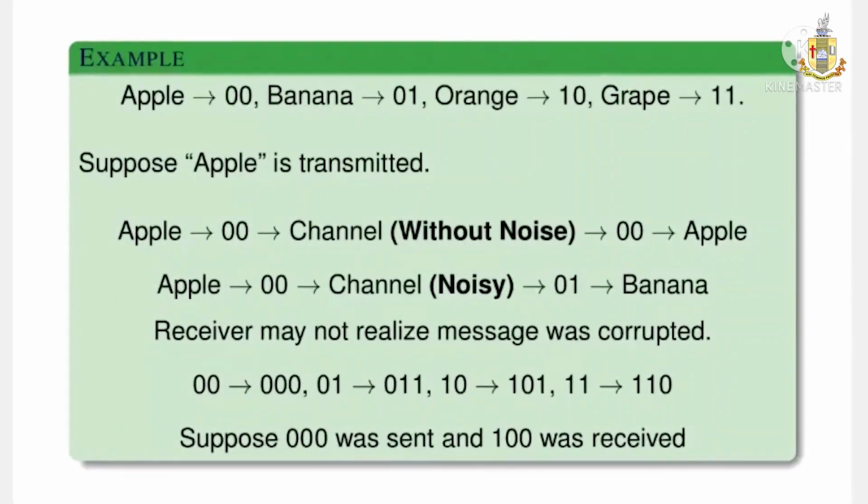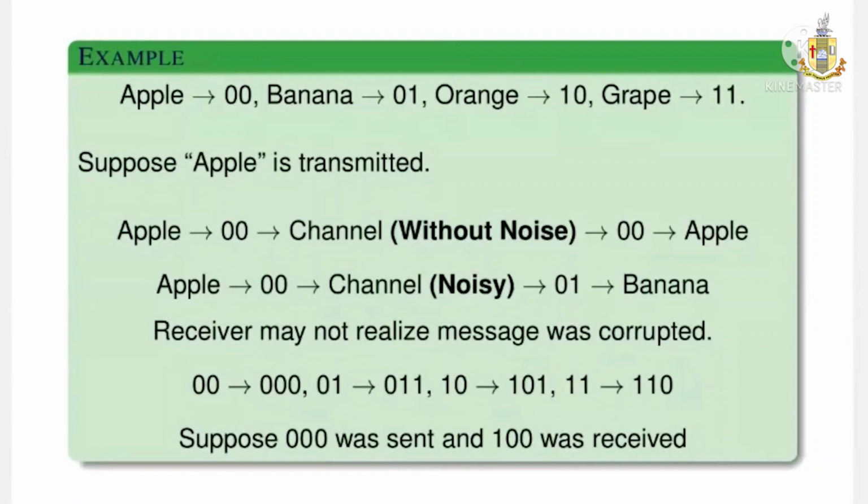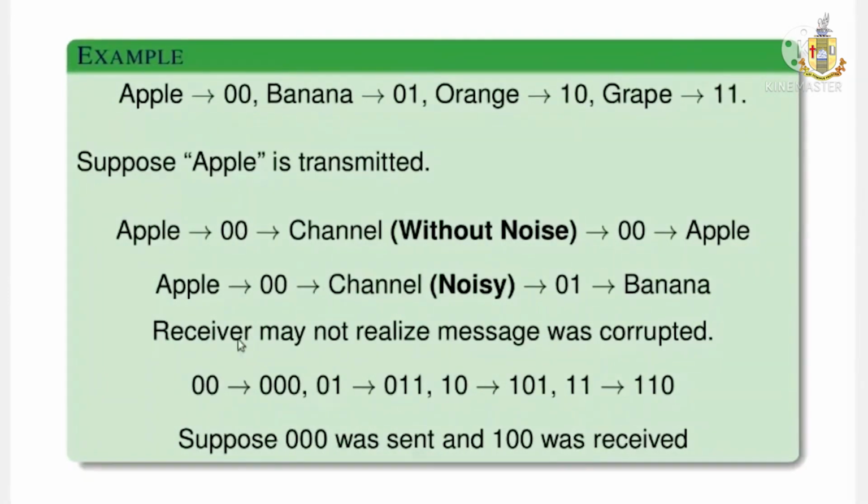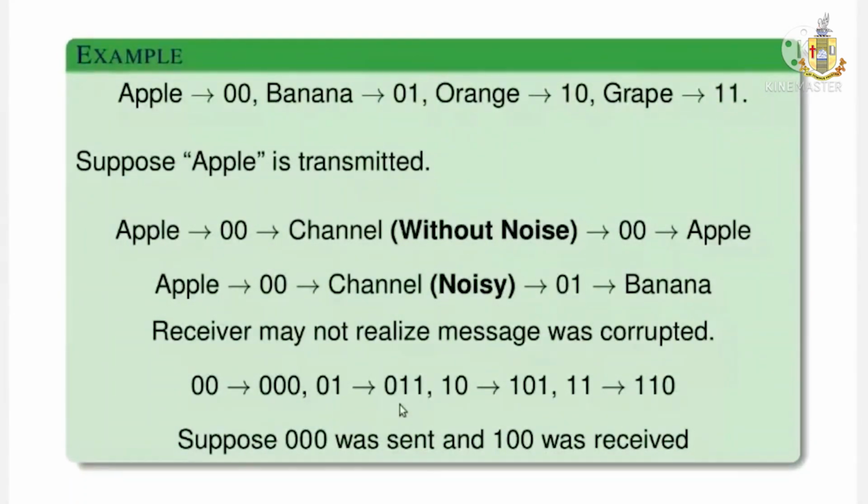So that error altered the message. He can only detect the error; he will not be able to correct it. If we need to correct the error, then we need to add a few more bits, or a few more redundancies. Originally the length was 2, but I have converted it into 3. If we want to detect errors or correct errors, we need to increase the length.